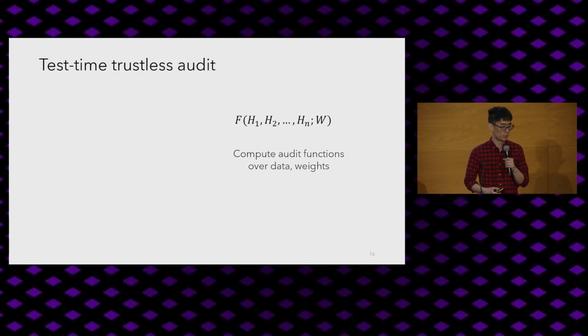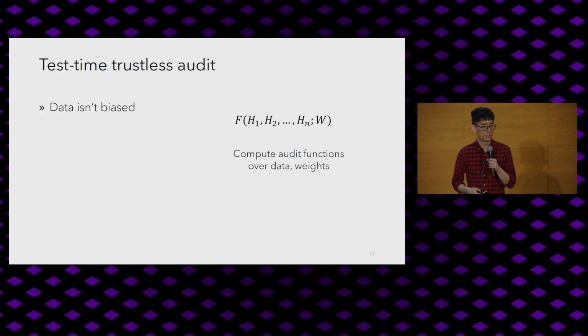Then you can compute these audits trustlessly. And in general, these audits take the form of a function of the data and the weights. And in particular, all of these can be hidden using the process I described in the previous slide. And as I mentioned, there's many different kinds of audits that you might want to run.